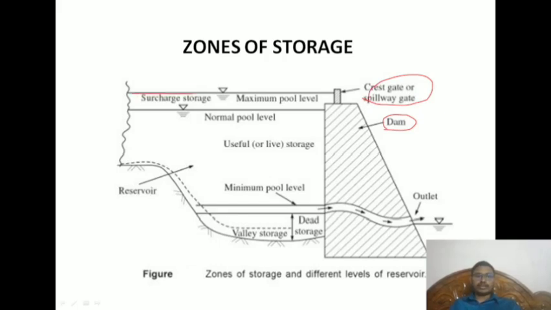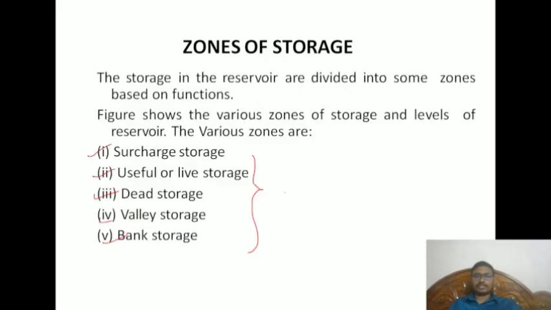If the water level is up to the spillway, the dam's normal pool level, what lies above it is called surcharge storage, up to the maximum pool. As I mentioned, there are many kinds: dead storage, live storage, valley, bank, surcharge.